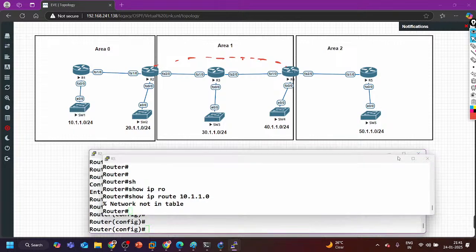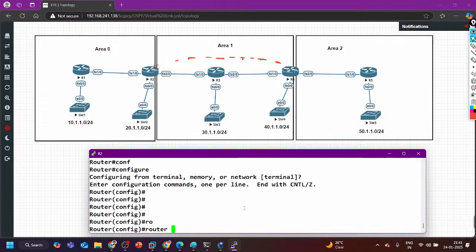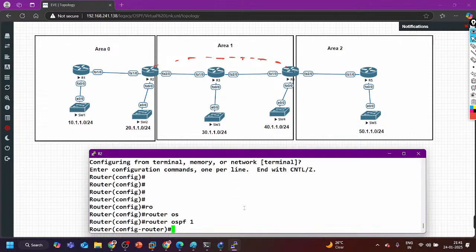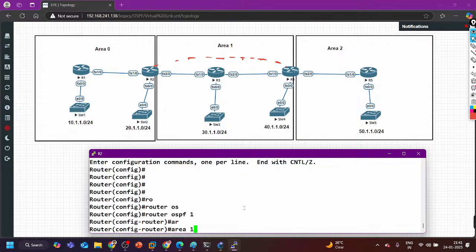Configuration is very simple. Router OSPF 1, and what will I say? Area 1. The area is going to be the area over which you are creating the virtual link. So over area 1 I am creating the virtual link.